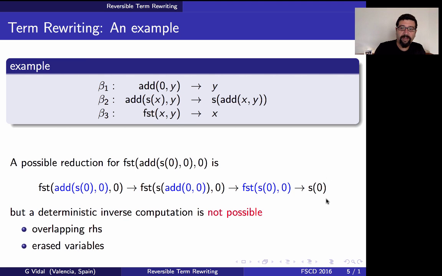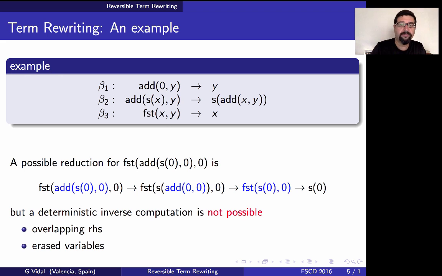Therefore, if we want to apply a rule backwards to s of 0, we don't know whether the rule that we should apply is beta 1 or beta 3, because both of them are applicable. Moreover, even if we know which rule should be applied, we still don't know to which position, because we could apply the first or the third rule to 0 or to successor of 0. Both possibilities can be done.